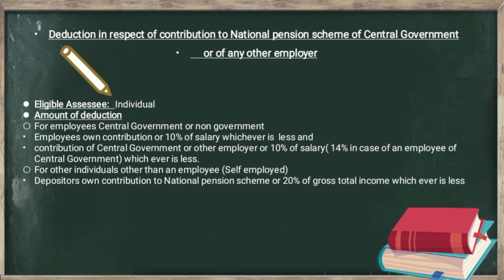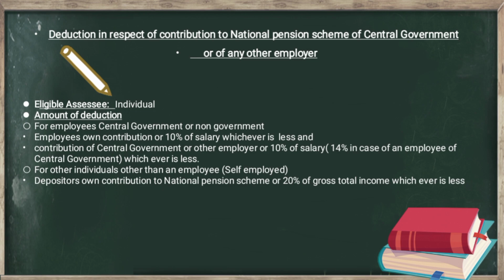under this section. If the individual is an employee of the central government or non-government, then the amount of deduction is the employee's own contribution or 10% of salary, whichever is less, plus contribution of the central government or other employer or 10% of salary.